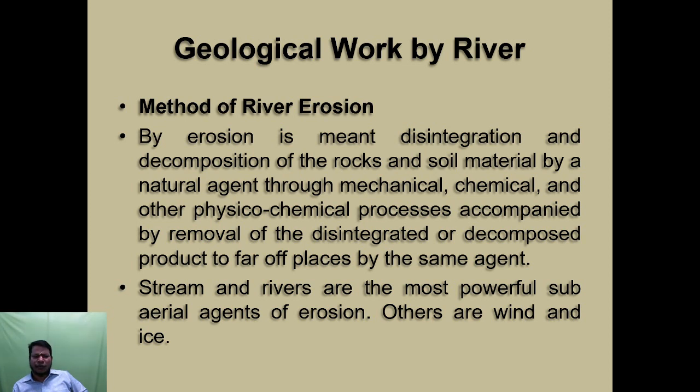Method of river erosion. By erosion is meant disintegration and decomposition of the rocks and soil material by the natural agent through mechanical, chemical and other physicochemical processes, accompanied by removal of the disintegrated or decomposed product from the place by the same agent. Streams and rivers are the most powerful subaerial agents of erosion. Others are wind and ice.